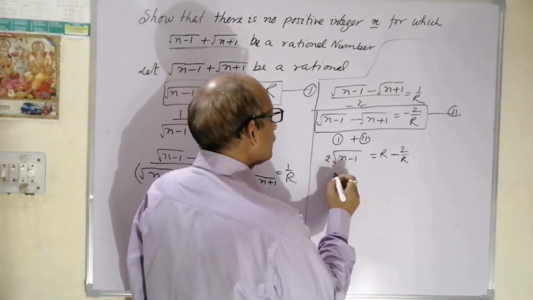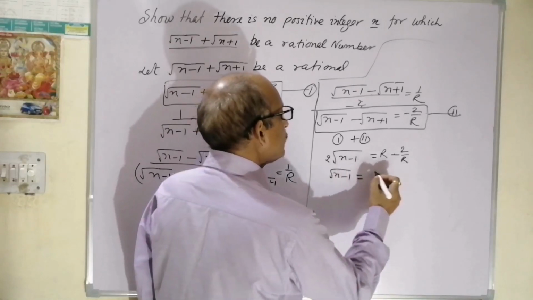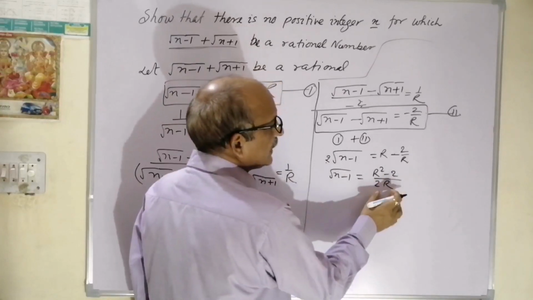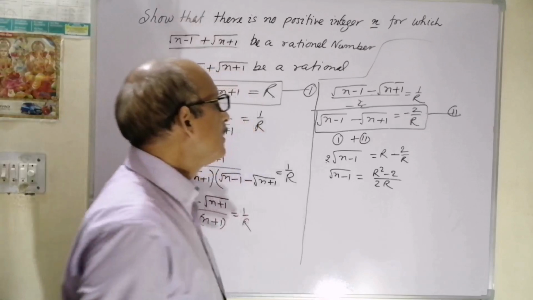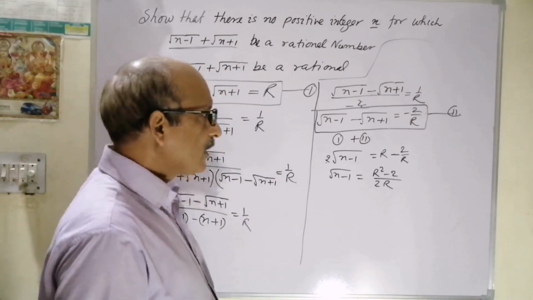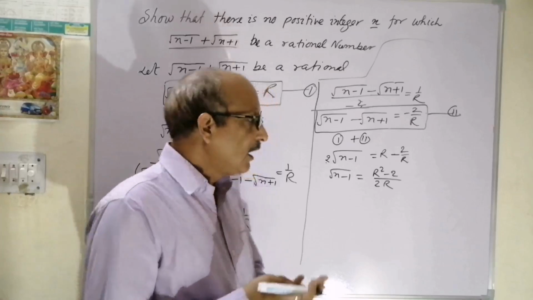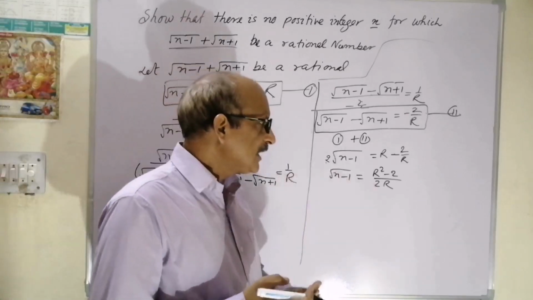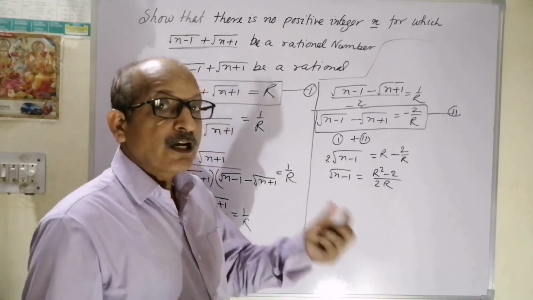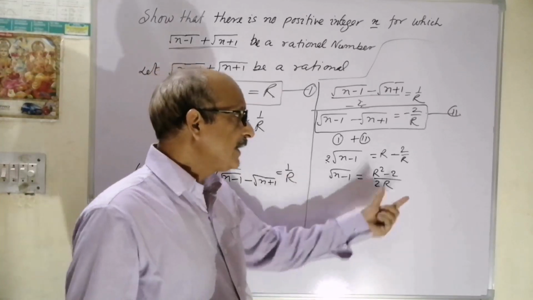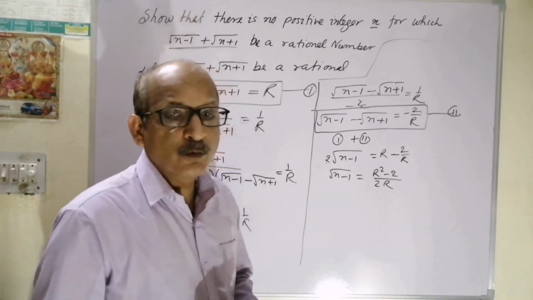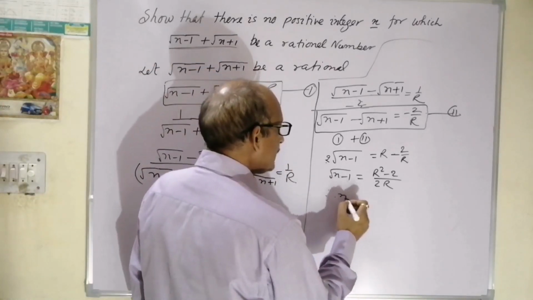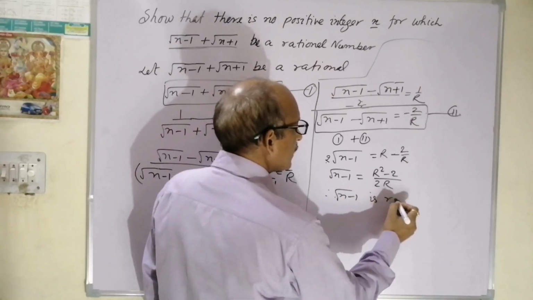We can take root of n minus 1 equal to r square minus 2 upon r into 2. This 2 will be shifted to the right hand side to divide. Now we can see the right hand side is rational, because r is rational, so r square is also rational. So r square minus 2, rational minus rational, is again rational, upon 2r, which is also rational. So rational upon rational is also rational. So the right hand side is rational. Obviously n minus 1 should be a perfect square, therefore root of n minus 1 is rational.